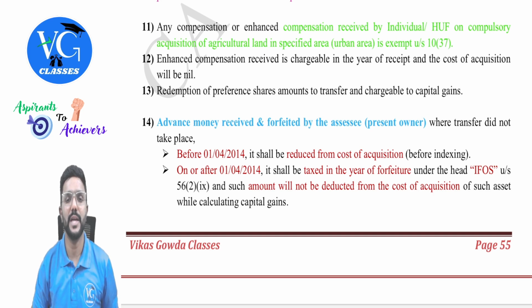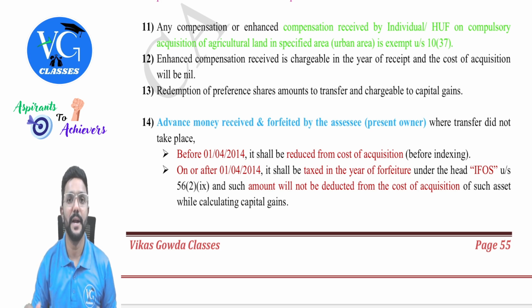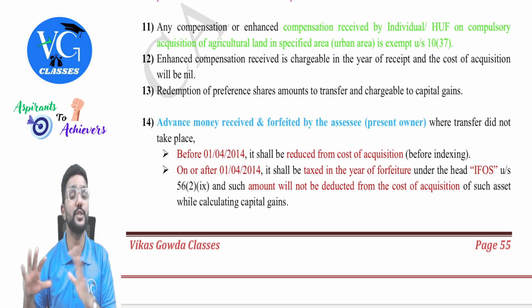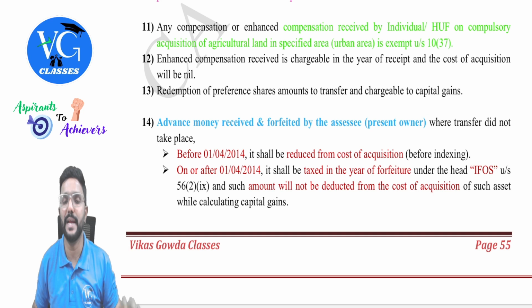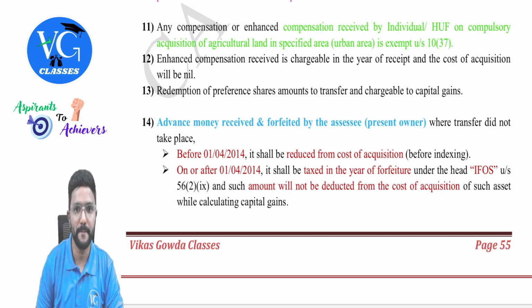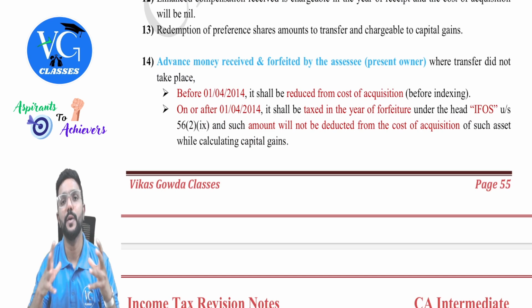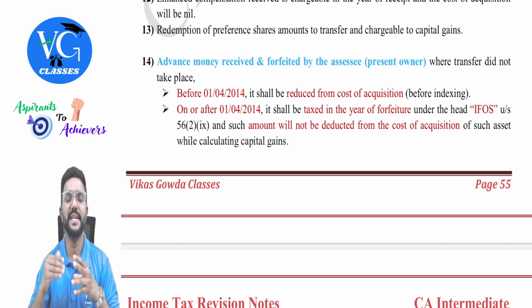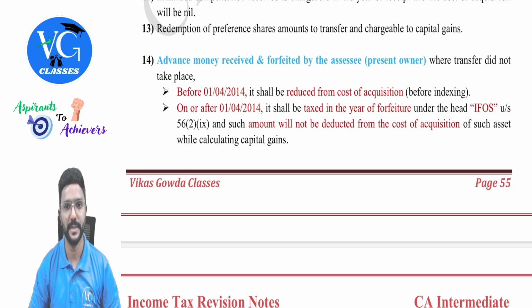Now I will receive an enhanced compensation of how much? 20 lakh. Will that also be taxable in my hands? Yes, in the year in which I receive it. And when I receive it, can I claim any cost? No, no. Because when I received the original compensation of 50 lakh, I would have already claimed cost, guys. Next, redemption of preference shares amounts to transfer and is chargeable to capital gains, guys. So if there is any redemption of preference shares, is it a transfer? Yes, capital gains will be computed.